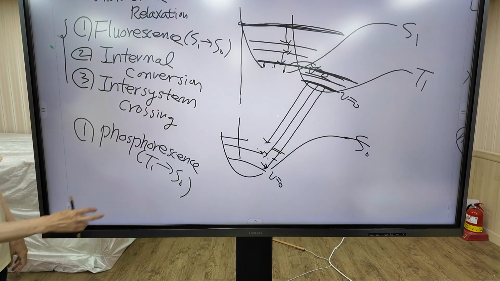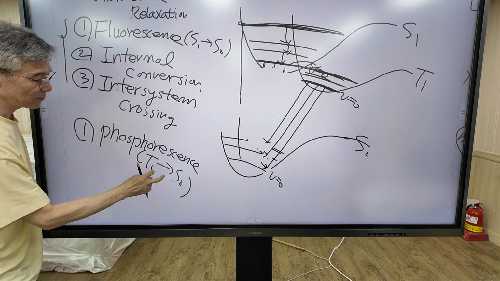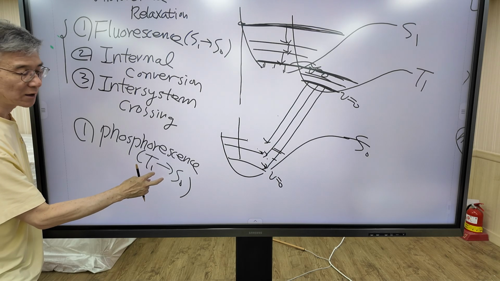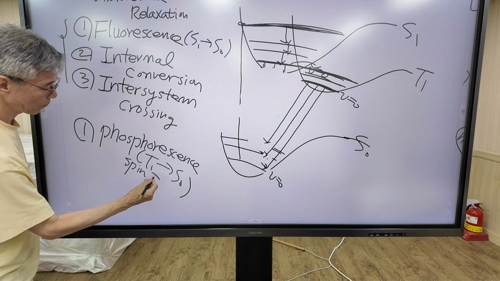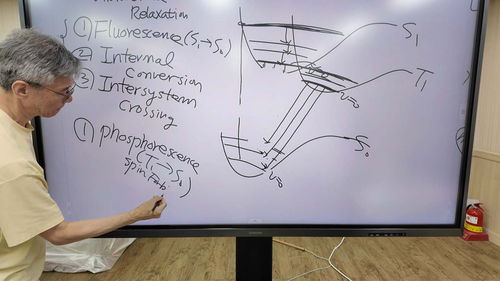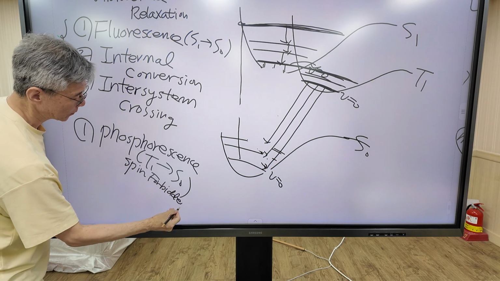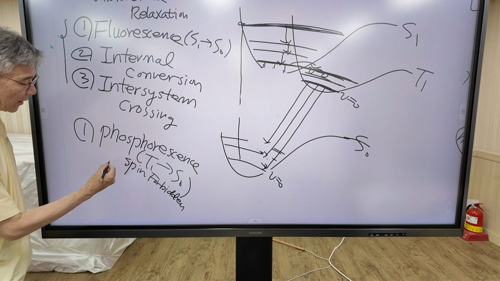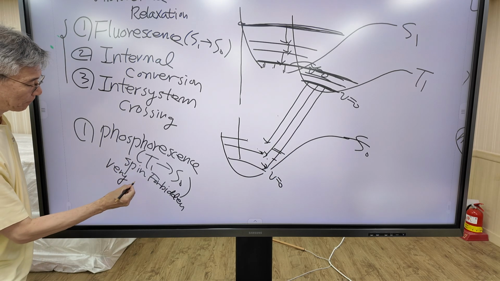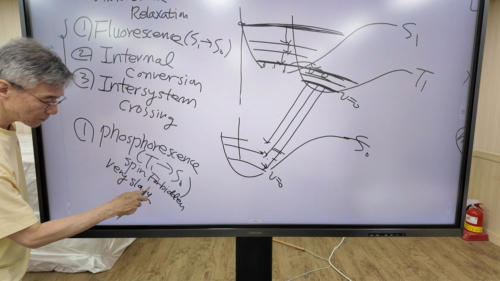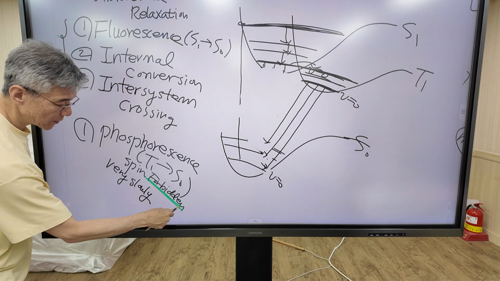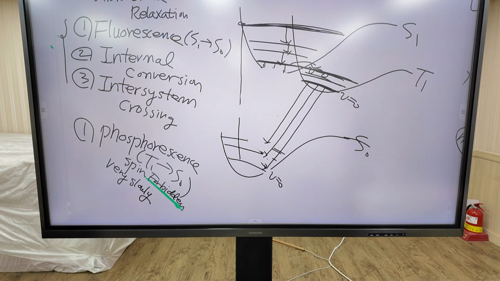As I said before, this process involves a change in spin multiplicity, so this process is spin forbidden. So this process is very, very slow, because it is actually a spin forbidden process.